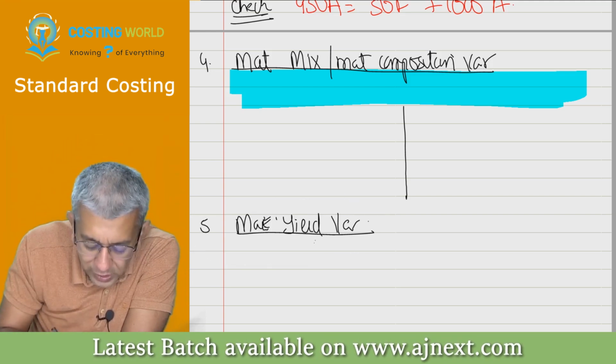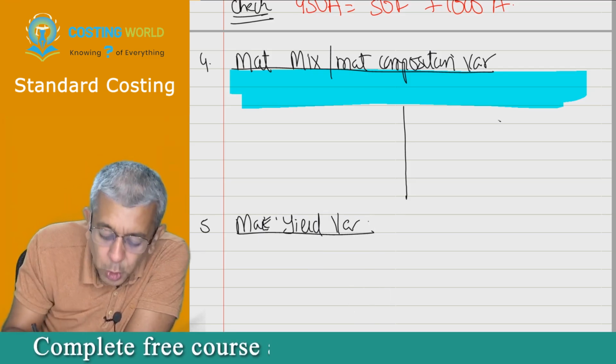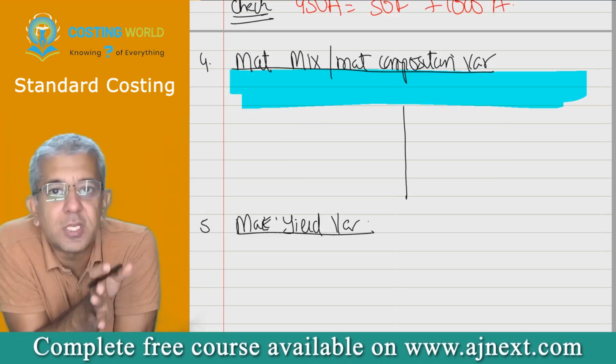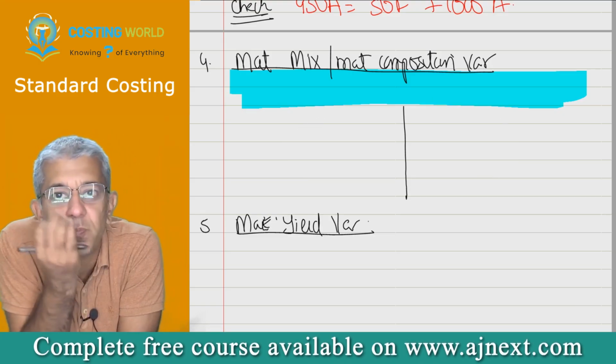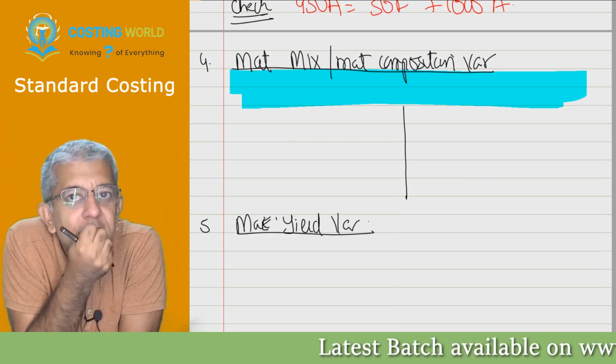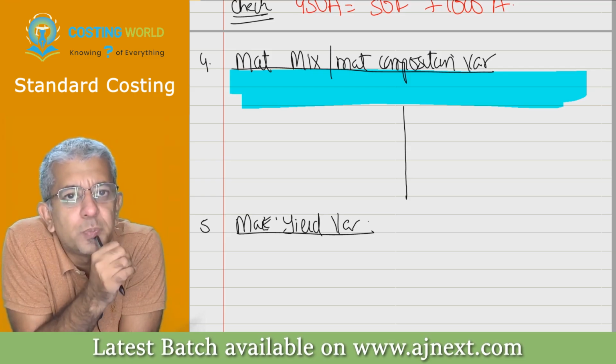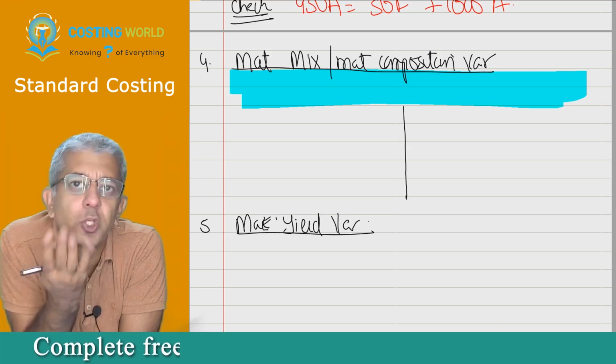If I will deal with his efficiency or inefficiency in the fifth variance, I should not talk about his efficiency and inefficiency in the fourth variance, no? Because that we will talk about in the fifth variance. Is that all okay? Yes. In the fourth variance, I should only speak about his ratio part and nothing else.